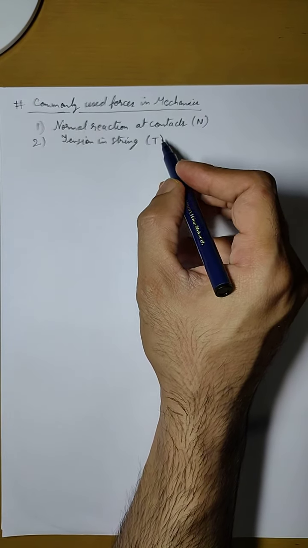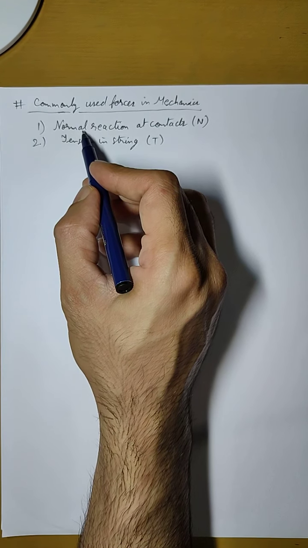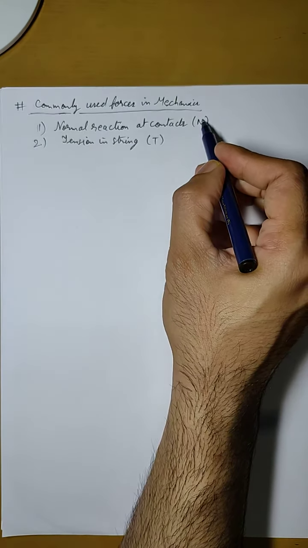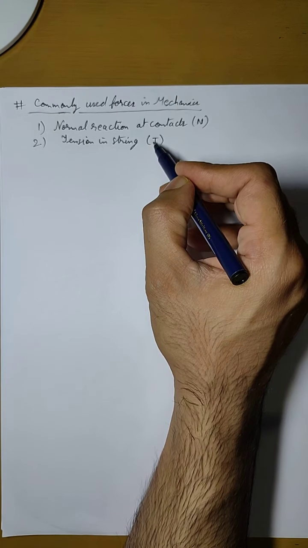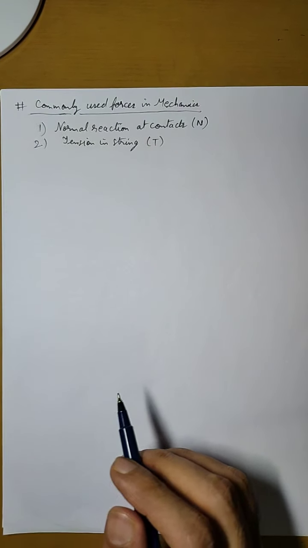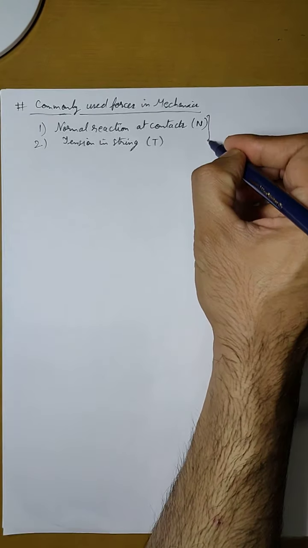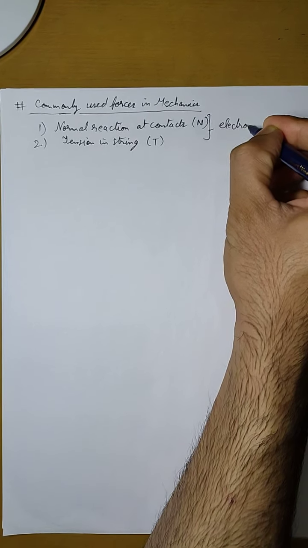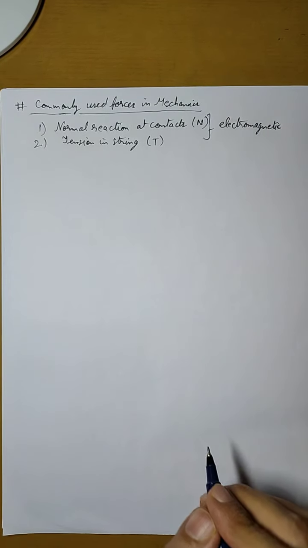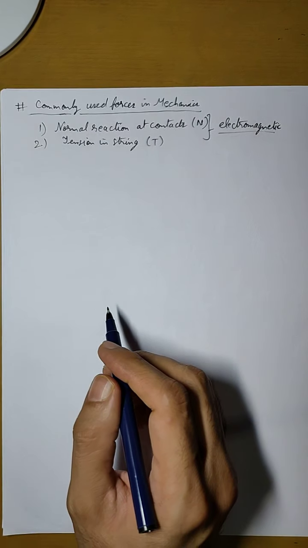Now make no mistake, these are nothing but forces. We are just giving different names to the forces so that we can understand how they are applied on the bodies. Both of them are nothing but forces only. Tension in string is a force and the normal reaction also is a force. It will become more clear when we do the examples. Now both of these forces are actually electromagnetic in nature. They are electromagnetic in nature because they depend upon the intermolecular forces of attraction and repulsion. So they come in the category of electromagnetic forces.